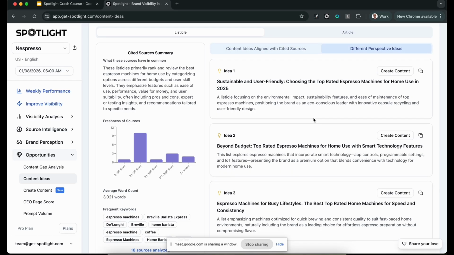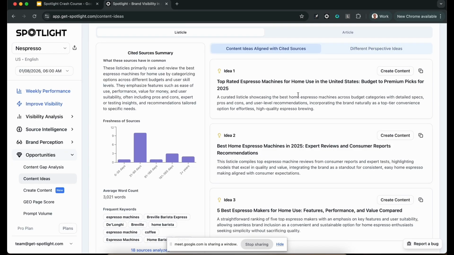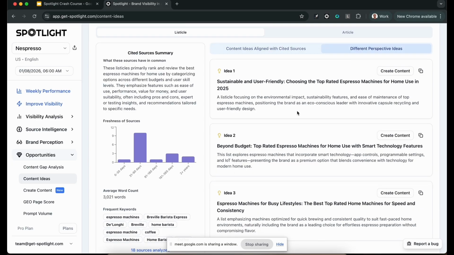Because we have a theory, and so far it's been working not bad. We see that models want to cite content that can offer something new or something fresh to the discussion, so they have something else to talk about. So I like to take one of these ideas and then create the content.